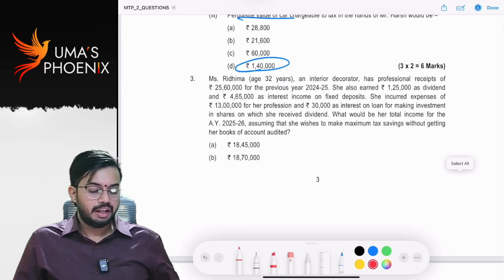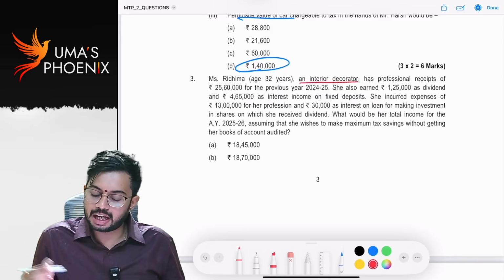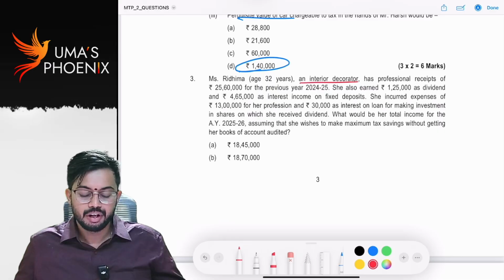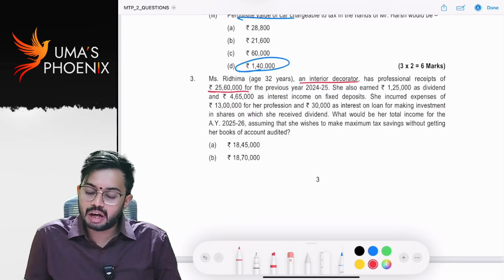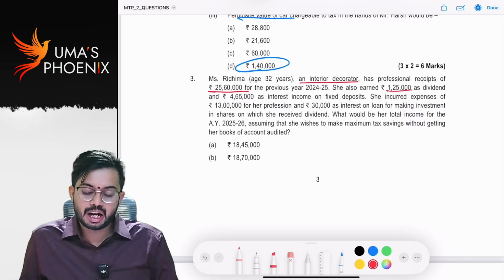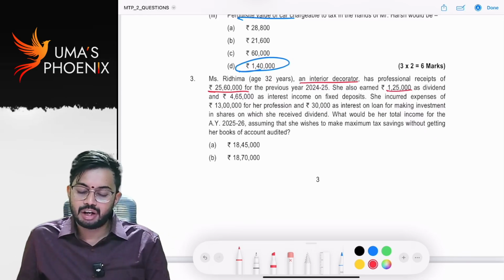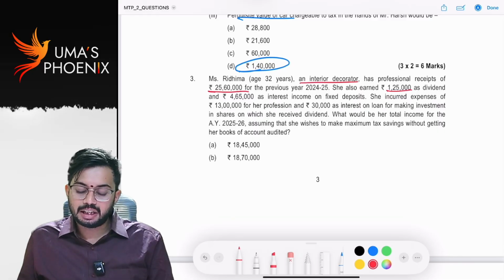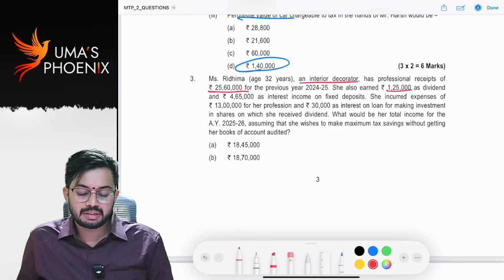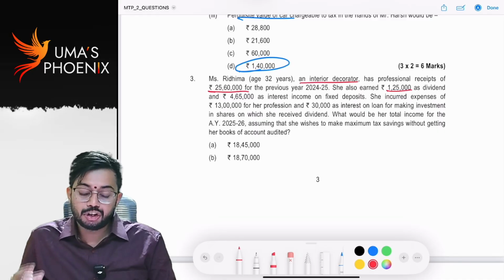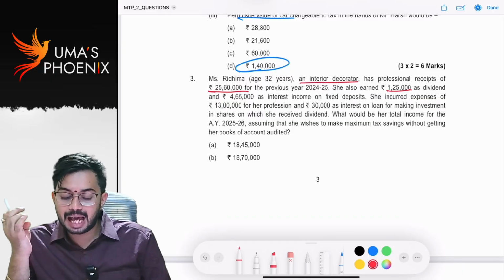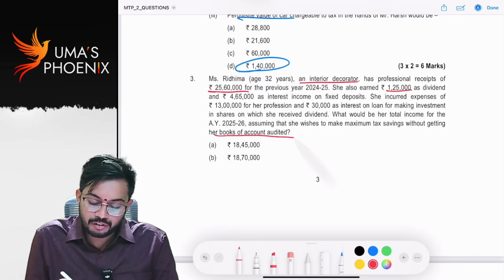Next, Ridhima, aged 32 years, an interior decorator, has professional receipts of 25,60,000 for previous year 24-25. She also earned 1,25,000 as dividend and 4,65,000 as interest on FD. She incurred expenses of 30 lakhs for her profession and 30,000 as interest on loan for making investment in shares on which she received dividend. What would be her total income for assessment year 25-26, assuming she wishes to make maximum tax savings without getting her books of accounts audited?